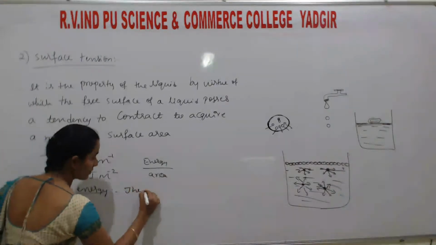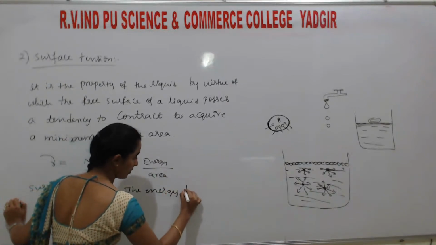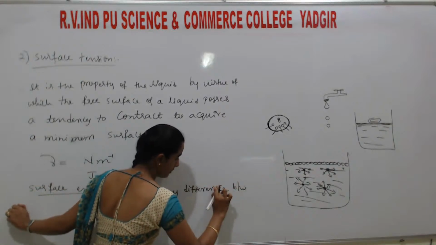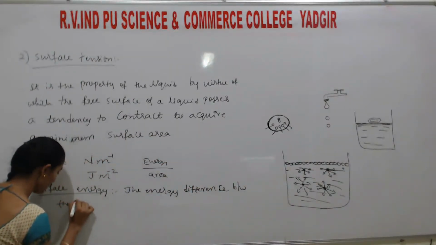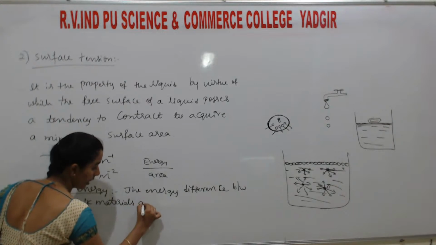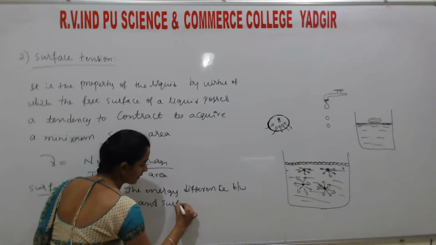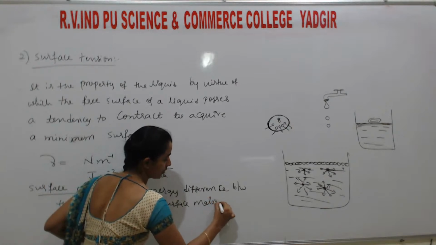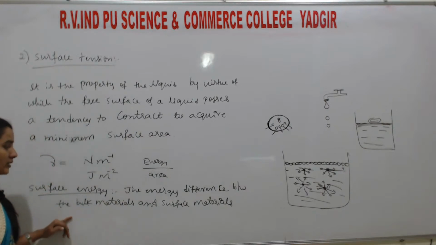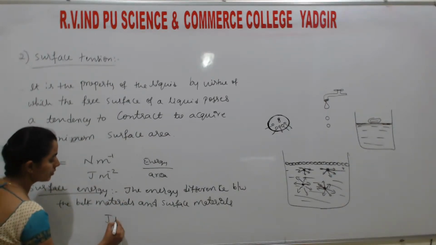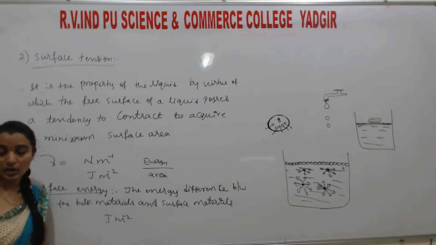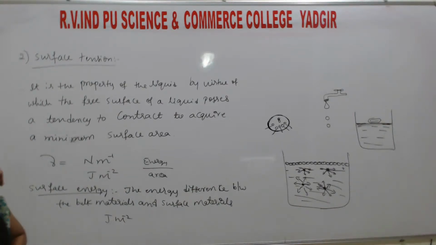The energy difference between the bulk materials and surface materials. The energy difference between bulk materials and surface materials is called surface energy. Here also the unit is joules per meter square or Newton per meter. Understand?